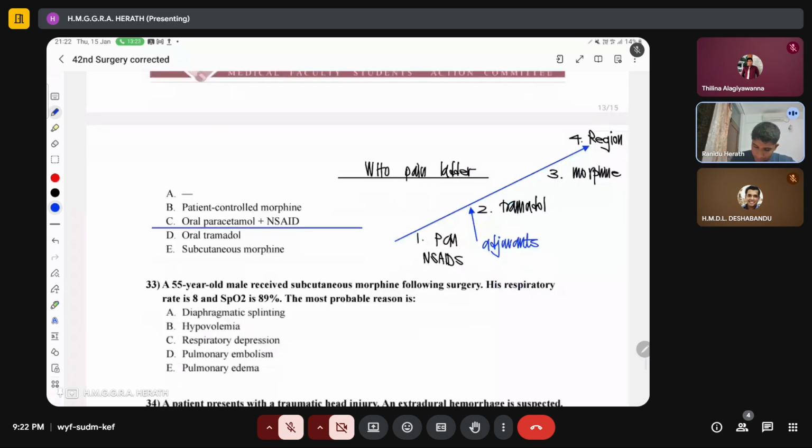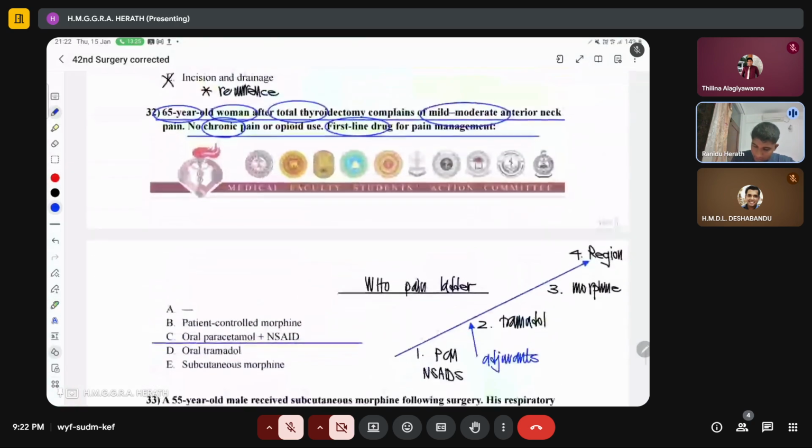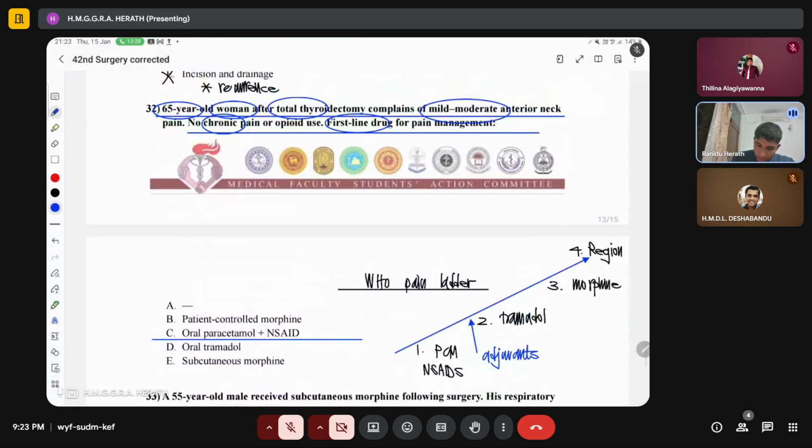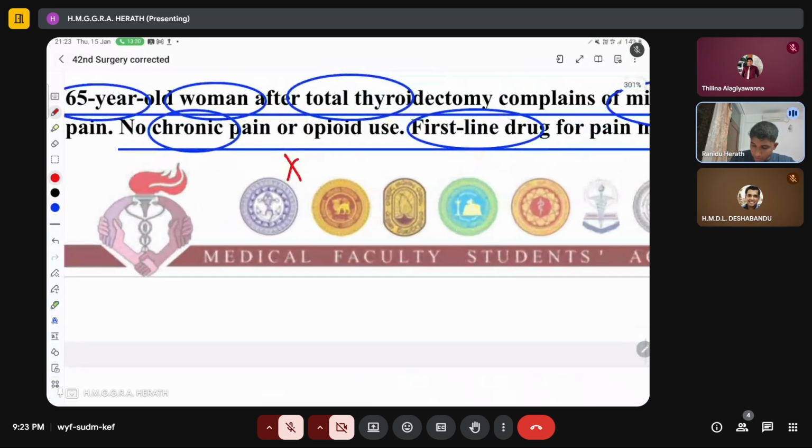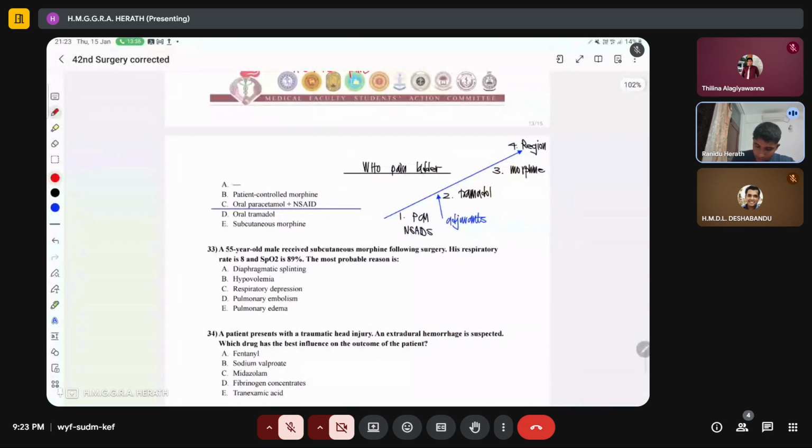So next one. However, this is mild to moderate pain now. If this was very severe pain, you can start with a strong opioid like morphine and then gradually titrate it down. Okay. So next one, 33.